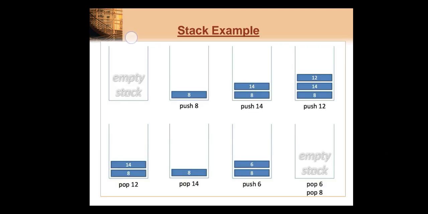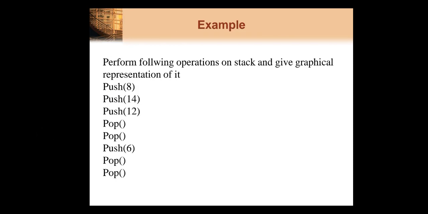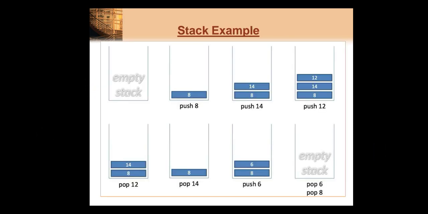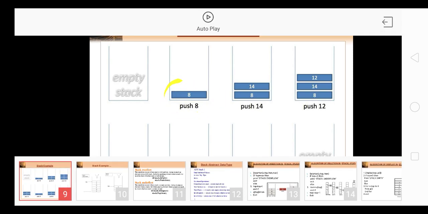Now, previously, that means I have a stack which is an empty stack. I don't have any element inserted on the stack. Now our first operation is push 8. That means we have to insert element 8 onto the stack. So we are inserting the element 8 on the stack. So now our stack contains one element. Top is pointing to this 8 position, right?